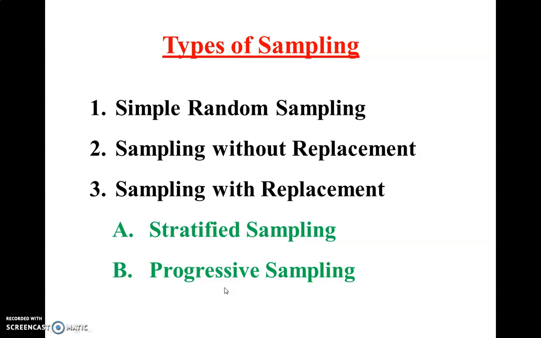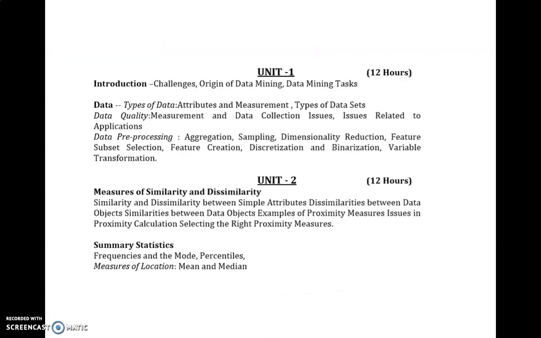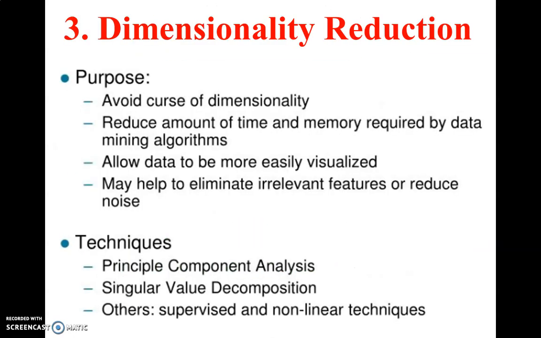We are done with sampling, so we'll go to the next. Aggregation is the first task, sampling is the second task, and the third one is dimensionality reduction. This also we have already covered in forms of pre-processing.